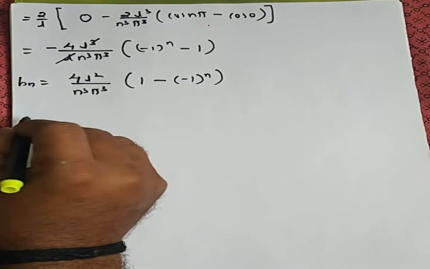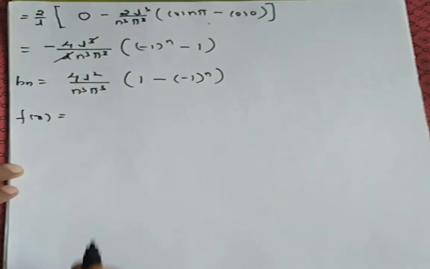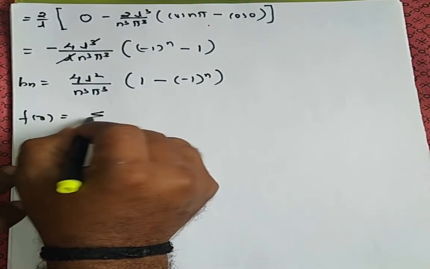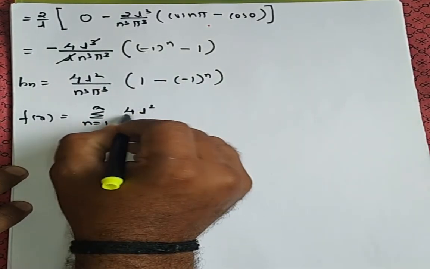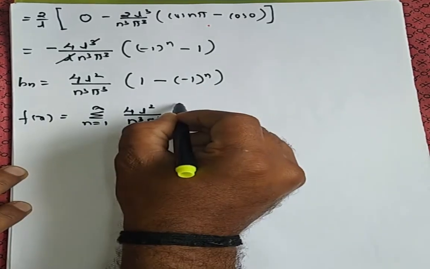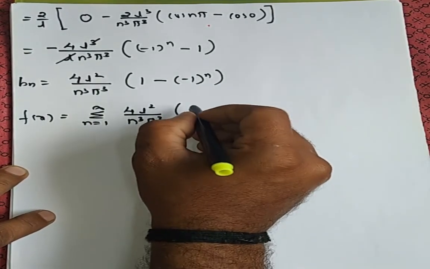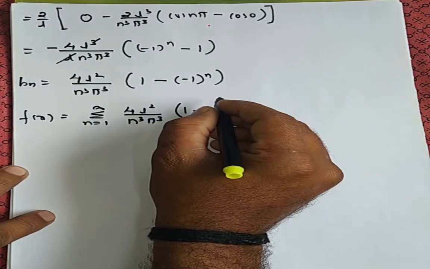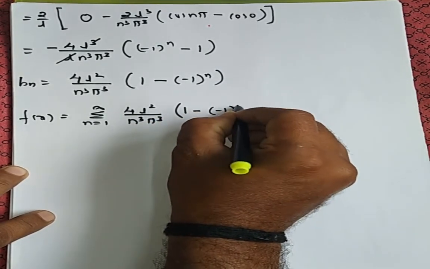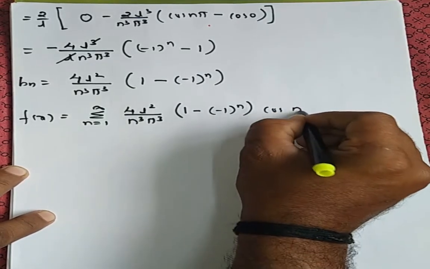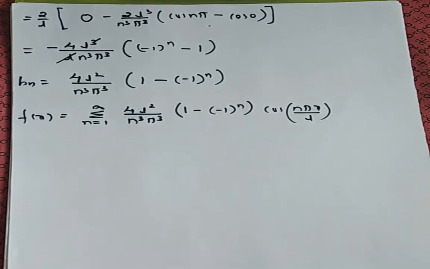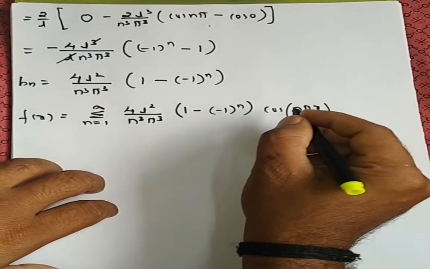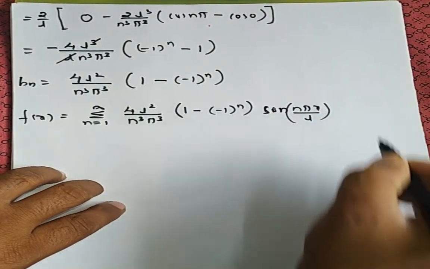So put this Bn in the required series. So f of x is equal to summation n from 1 to infinity, Bn is 4L square divided by n cube pi cube, bracket, the term is 1 minus minus 1 raised to n, into sine n pi x divided by L. Sorry, it becomes sine now, it is required sine.